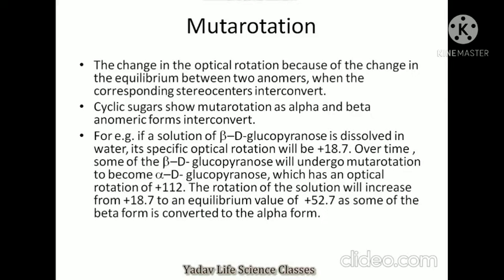Over time, some of the beta D glucopyranose will undergo mutarotation to become alpha D glucopyranose, which has an optical rotation of plus 112. The rotation of the solution will increase from plus 18.7 to an equilibrium value of plus 52.7 as some of the beta form is converted to the alpha form.